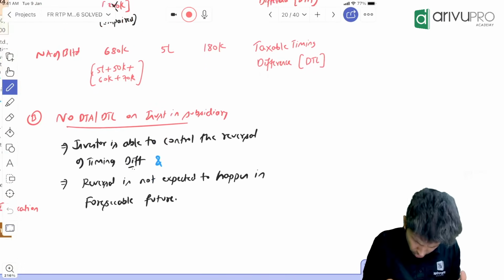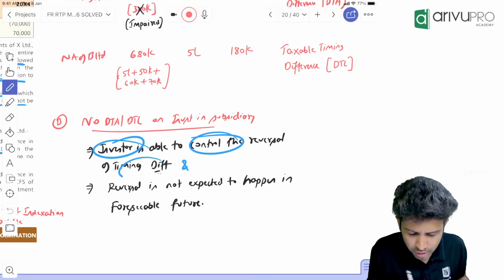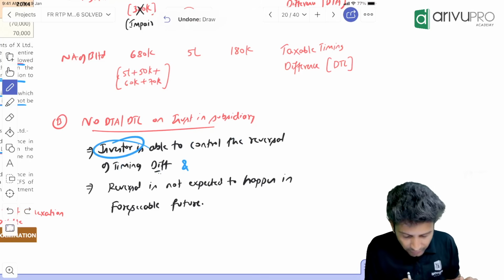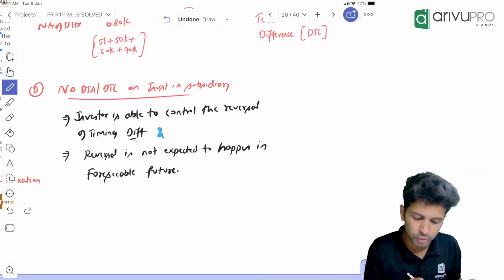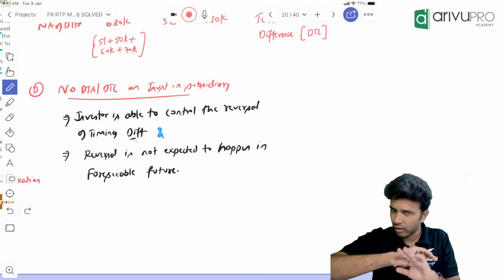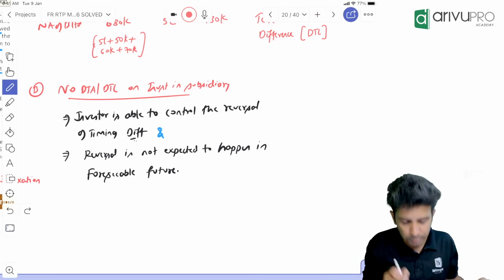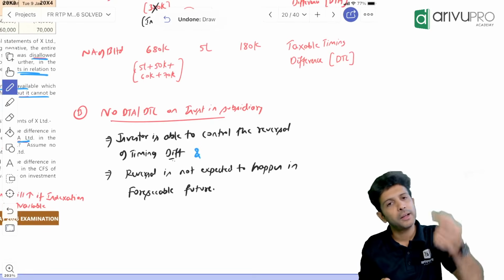Obviously the parent. So in case of a parent-subsidiary relationship, the parent will be able to control the reversal of the timing difference. And the reversal is not expected to happen over the foreseeable future. The parent doesn't want to reverse this soon. The parent is expecting that it will go on forever. If both of these conditions are satisfied, then we don't have to create it.